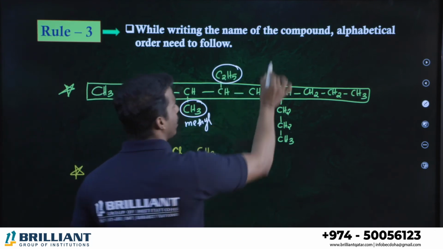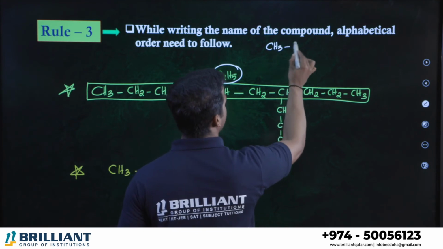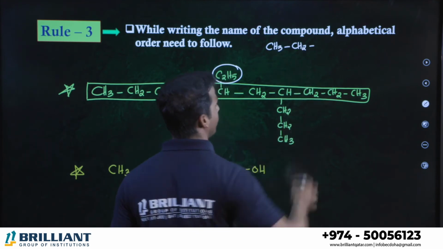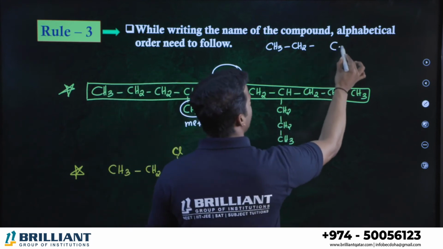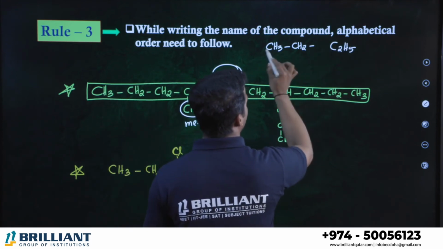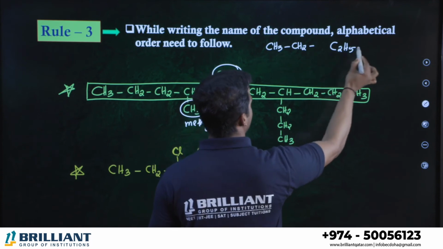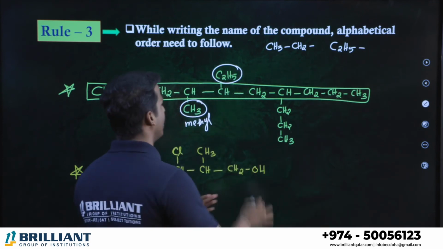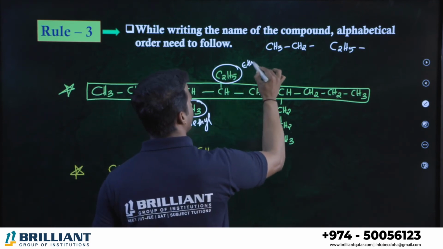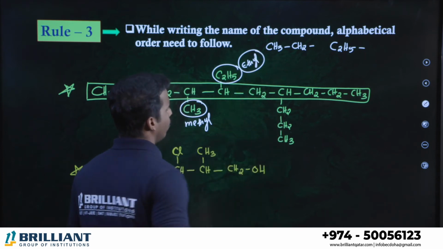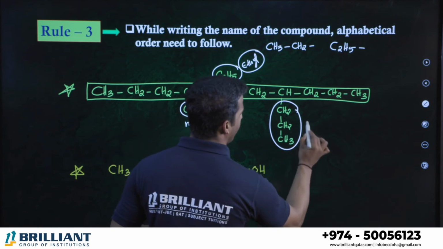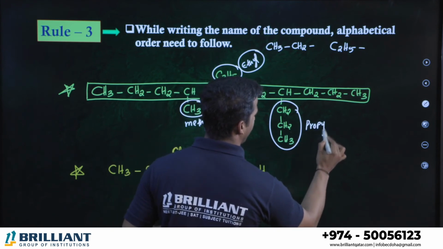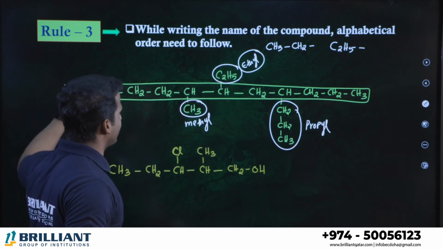What is C2H5? Don't make a confusion, okay? Actually, we discussed CH3, CH2. We will call it ethyl. Can I write a short form? C2H5. There are 2 carbon, total 5 hydrogen. C2H5 is also ethyl, okay? This is methyl. This is what? Ethyl. Alright. Which branch is this? CH3, CH2, CH2. This is called what? Propyl. Correct? Propyl.